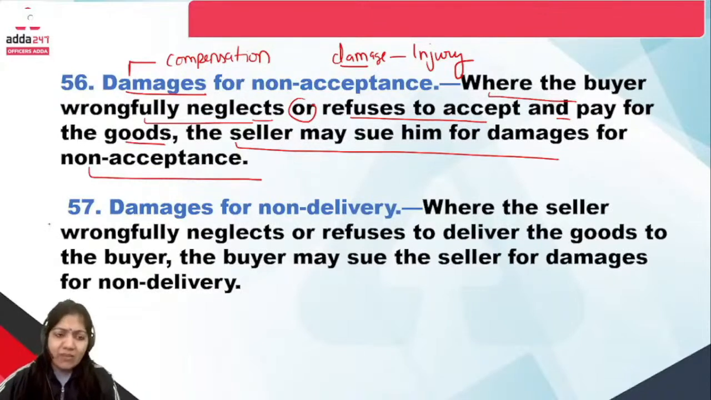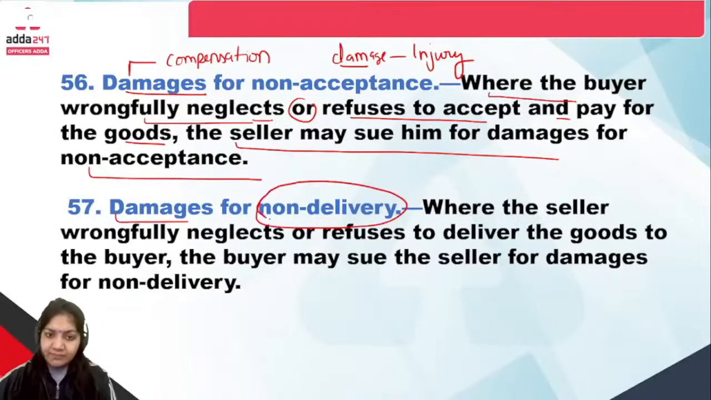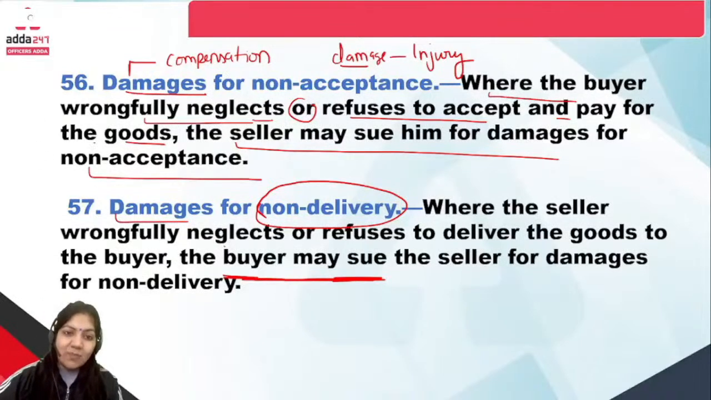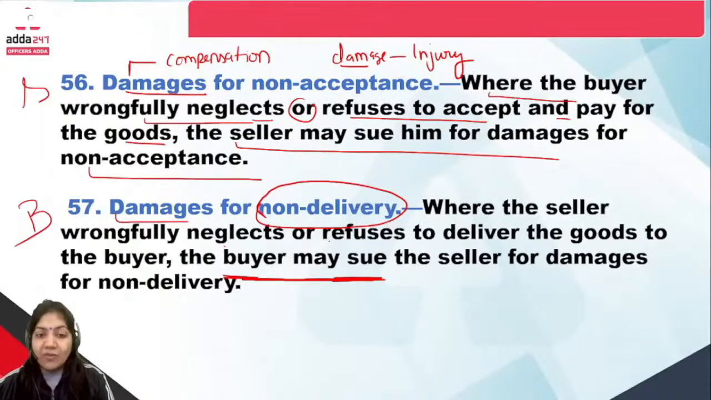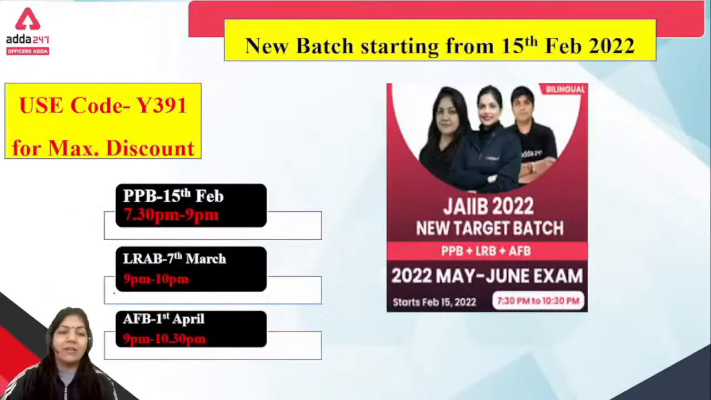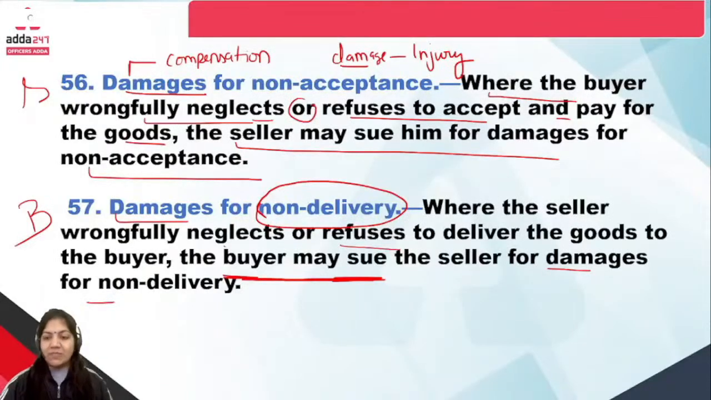Now section 57, damages for non-delivery. This right is in favor of the buyer. Where the seller wrongfully neglects, these sections are opposite. In this one the seller has a right, and in this one the buyer has a right. When the seller wrongfully neglects, it means the seller has a legal duty to do that thing. So if the seller refuses to deliver the goods, the buyer may sue for damages for non-delivery. So this is important for the SOGA Act.